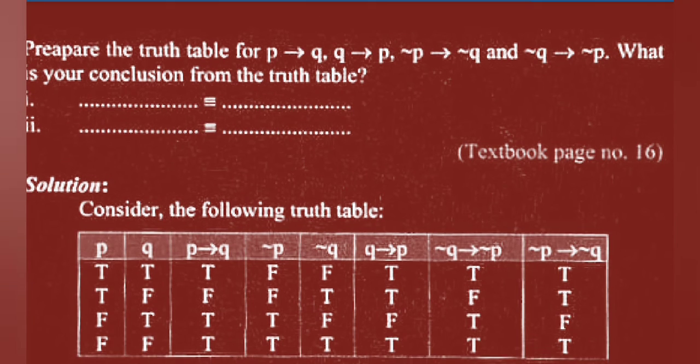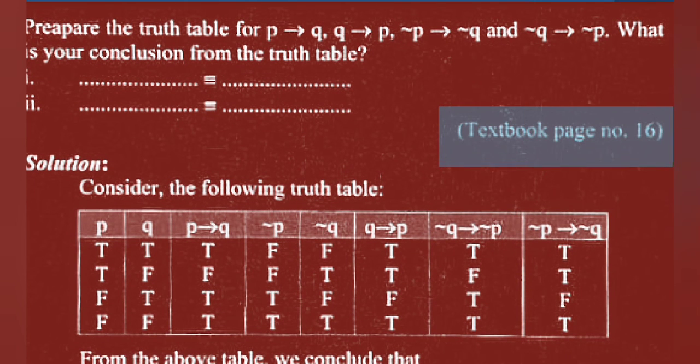Last, this is the activity in the textbook, page number 16. The question is, prepare the truth table for P implication Q, Q implication P, negation P implication negation Q, and negation Q implication negation P. What is your conclusion from the truth table? Here, write down in the truth table. See the solution. First, P and Q statements: write down TTFF, TFTF.